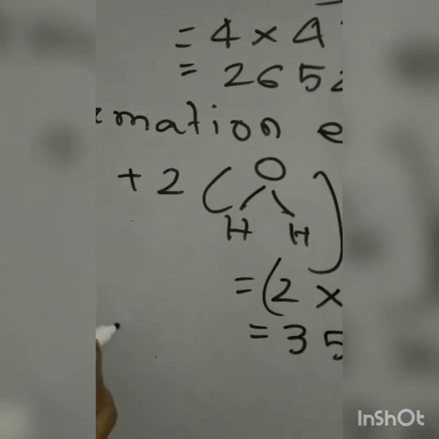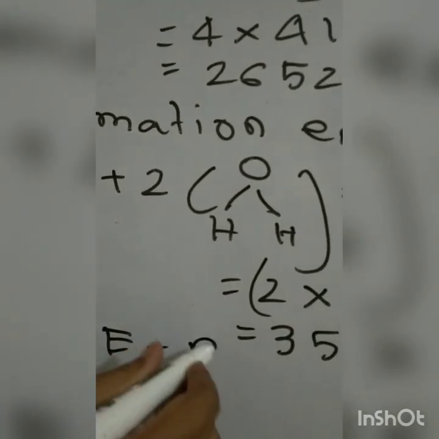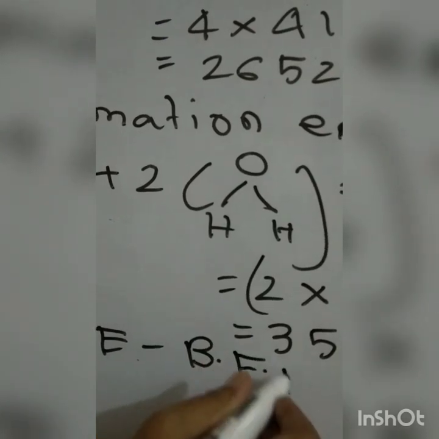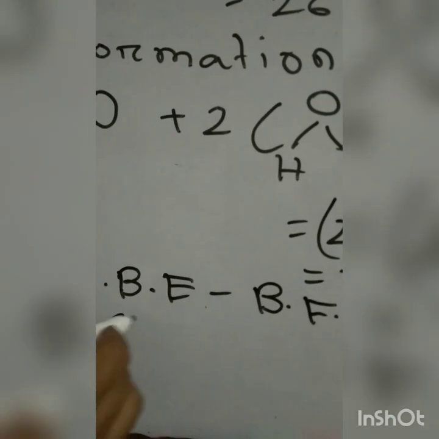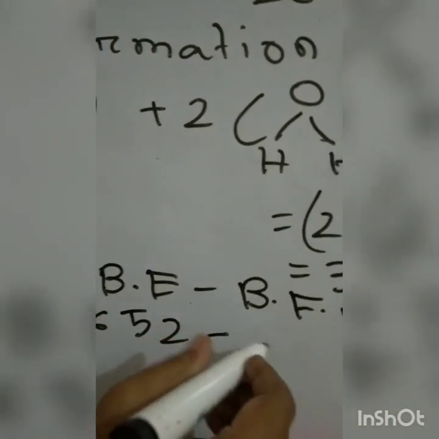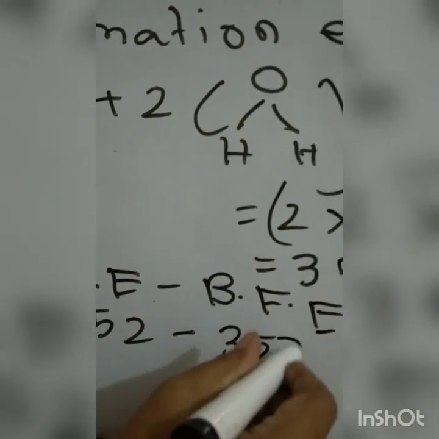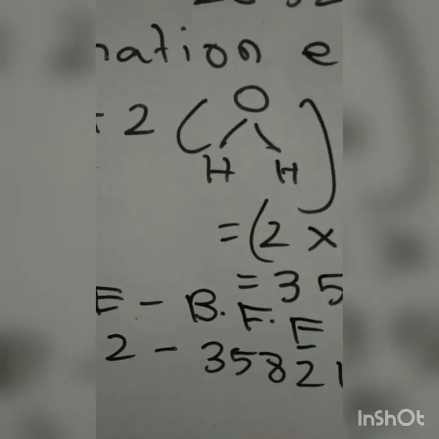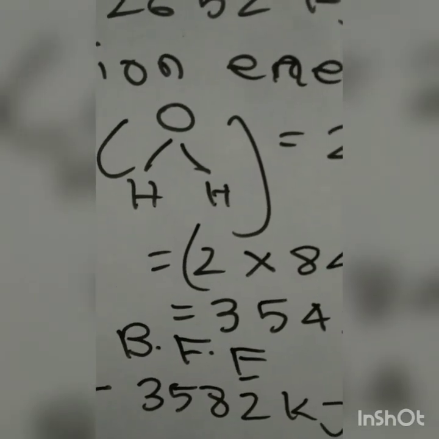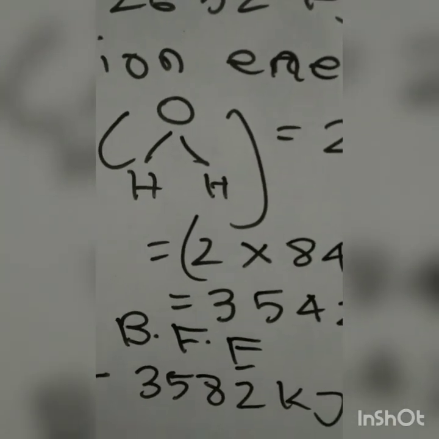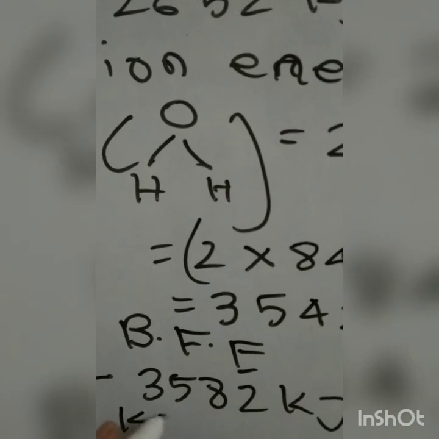Now del H is equal to, we know, bond breaking energy minus bond formation energy, is equal to 2652 minus 3542 kilojoule, which is equal to minus 890 kilojoule.